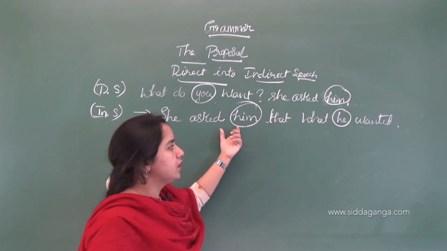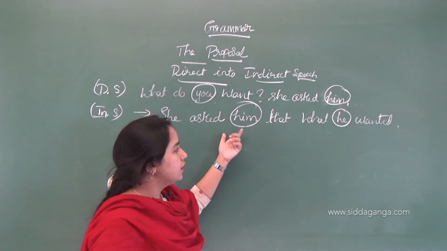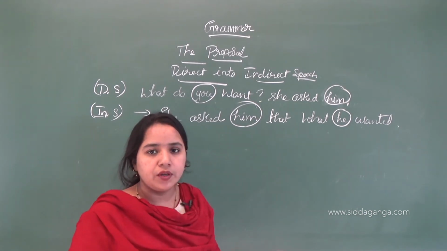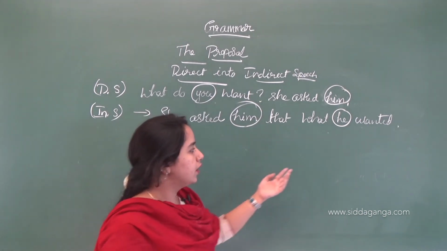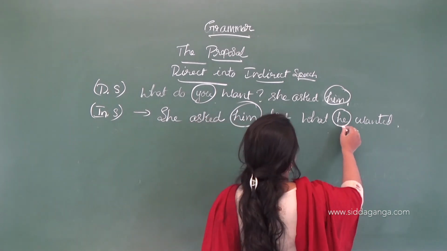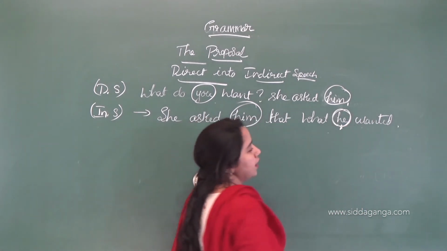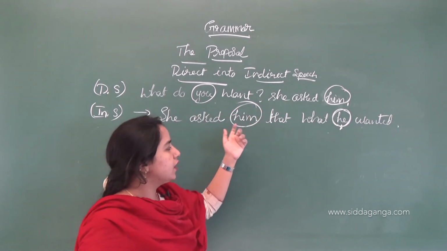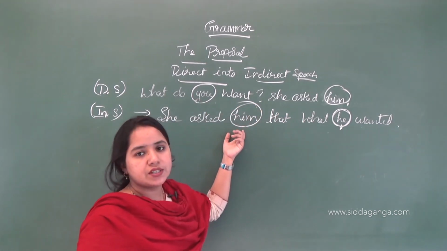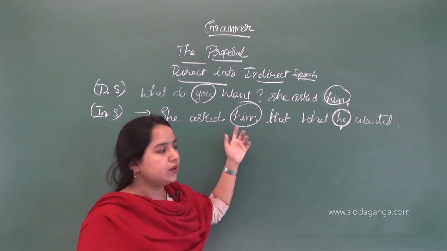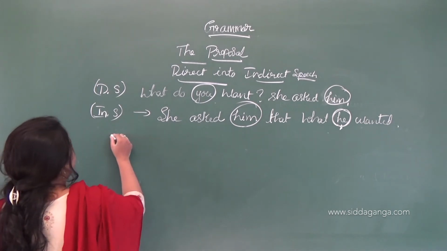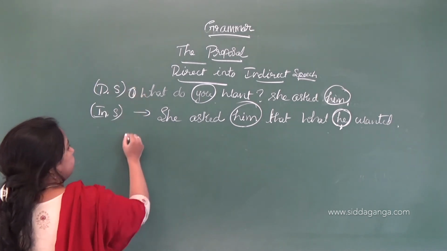here it is mentioned that this person at present is male. Okay, either it is a boy or a man. So here we need to use the pronoun that is he. Instead of using you, we should use he, because we understood that there is a person who is a male, a man. So next sentence is,